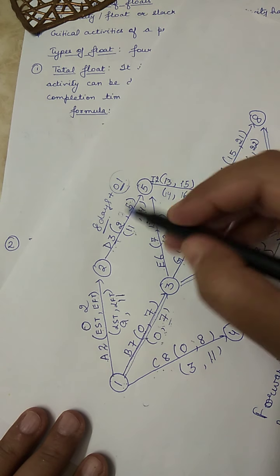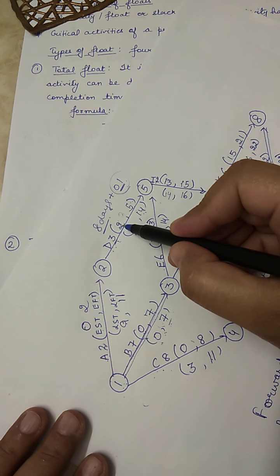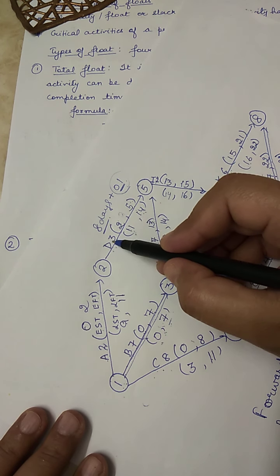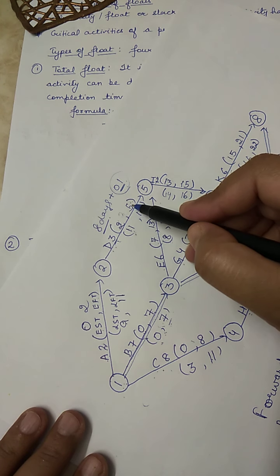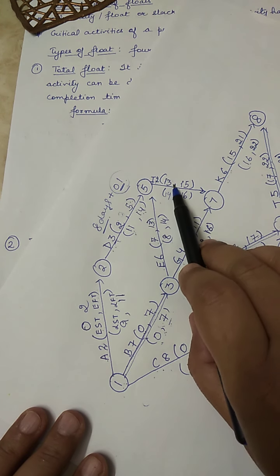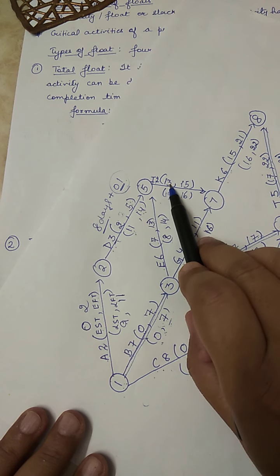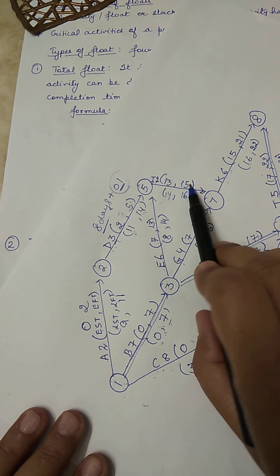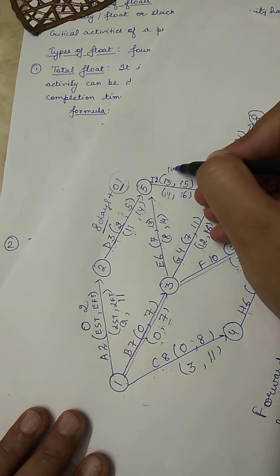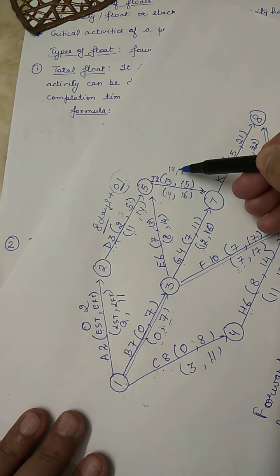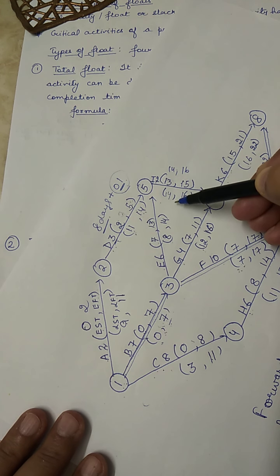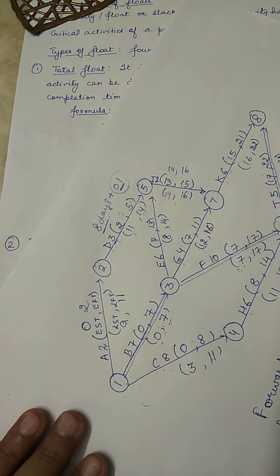So it will start on 11th day. 11 plus 3, it will end on 14th, and the next will start on 14th. Okay, 14 and this will become 16. Now you can say if this becomes 14 and this 16, the above values will become similar to the lower values, and it will become a critical activity.